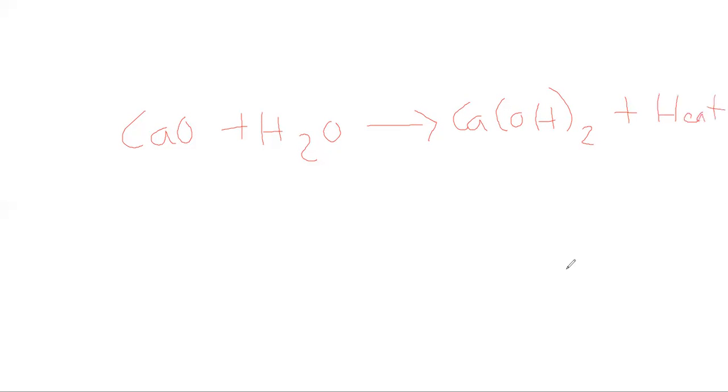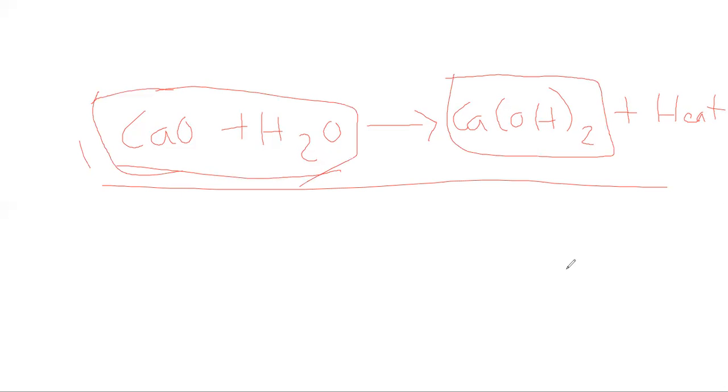The reaction is highly exothermic, as a lot of heat is produced during the chemical reaction. So let me write the equation. CaO plus H2O, calcium oxide plus water, gives rise to calcium hydroxide plus heat. See here, these two are combining to form calcium hydroxide. This reaction is called a combination reaction.